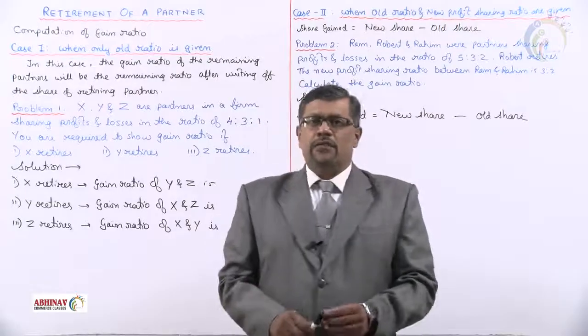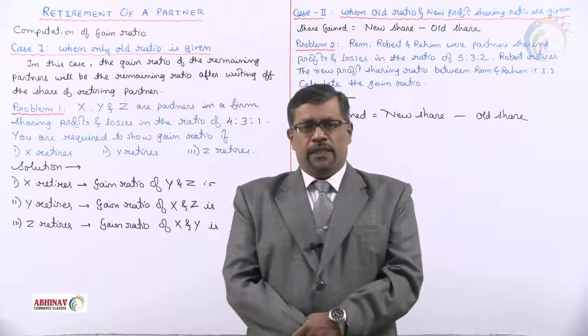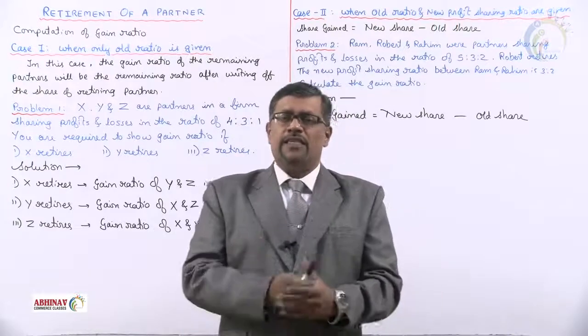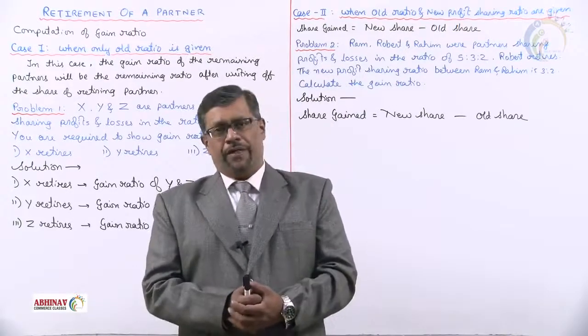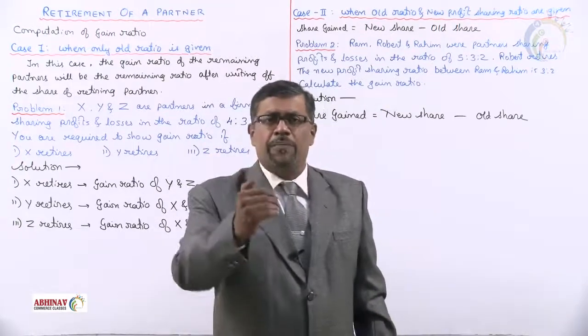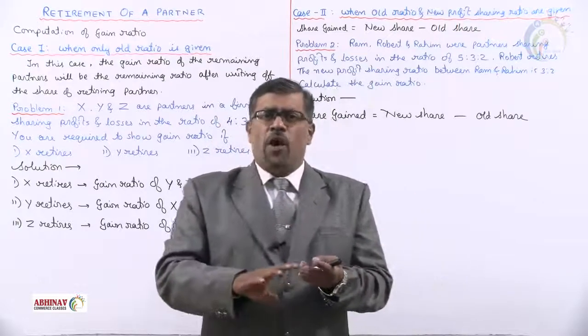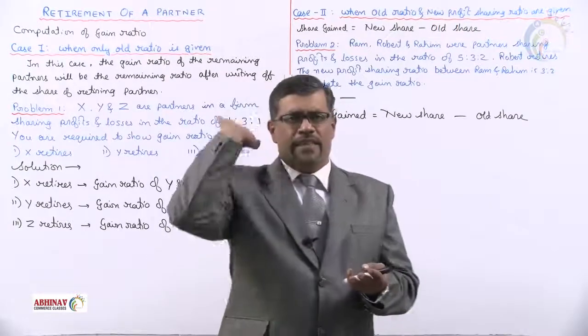In the last session, we have completed admission of a partner by taking problem number 30. In this session, let us start with retirement of a partner. Retirement means a partner leaves the partnership business. Say, for example, A, B, and C are the partners, and of that, C retires.